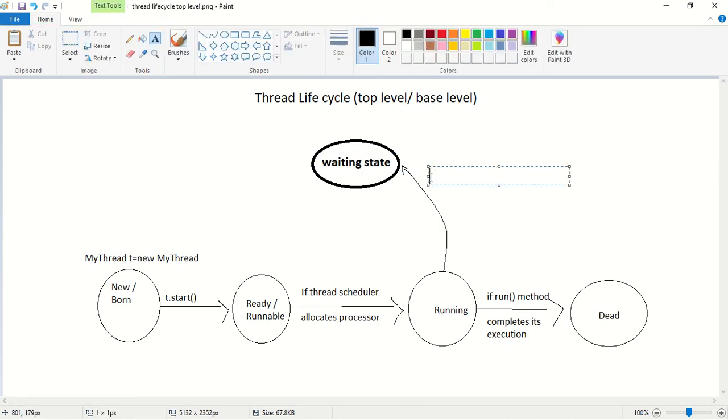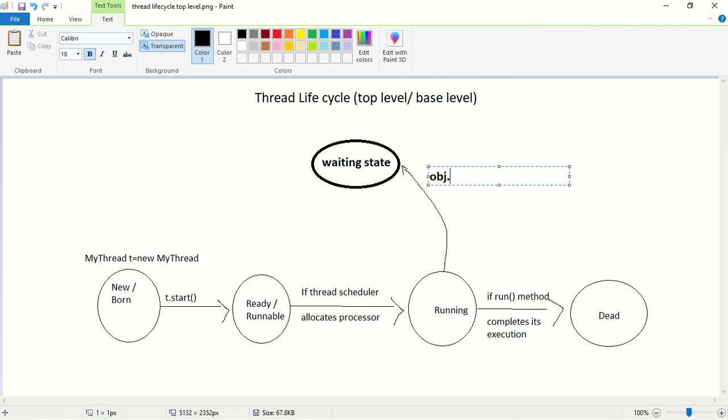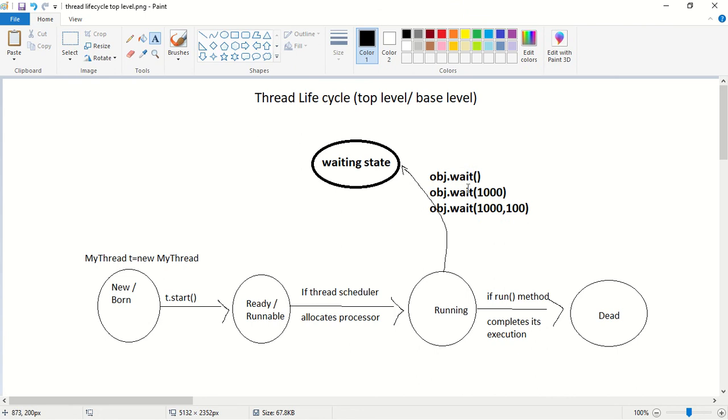What is the first form? obj.wait, that is without any time period. What is the second form? obj.wait with milliseconds, for example 1000 milliseconds. What is the third form? obj.wait with 1000 milliseconds comma 100 nanoseconds. So these are the ways to call the wait method. If a thread calls wait method, the thread will enter into the waiting state.